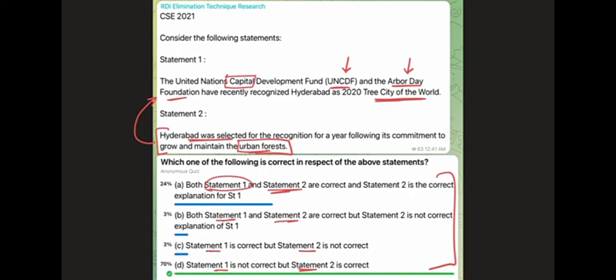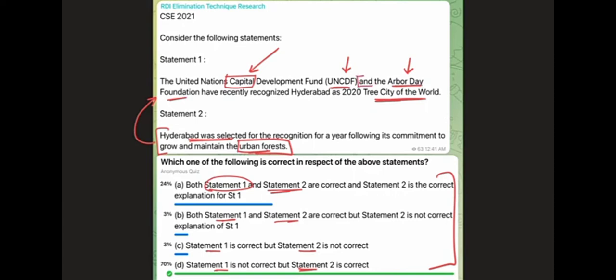So it says UNCDF, UN Capital Development Fund, right? If we think about capital, we think of economy, we think of infrastructure, we think basically of GDP, etc. So capital development is in the context of economic growth, economic development. UNCDF, a body which is dedicated to development of capital, being worried about urban forestry is unlikely. Problem number one. Problem number two, Arbor Day Foundation, right?